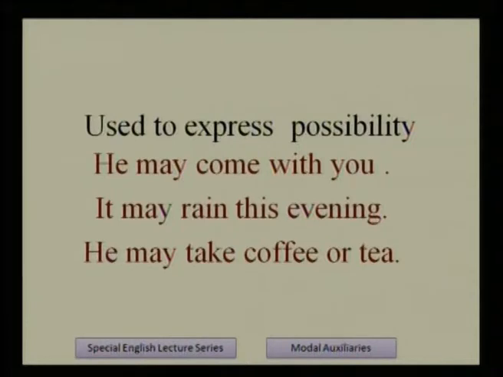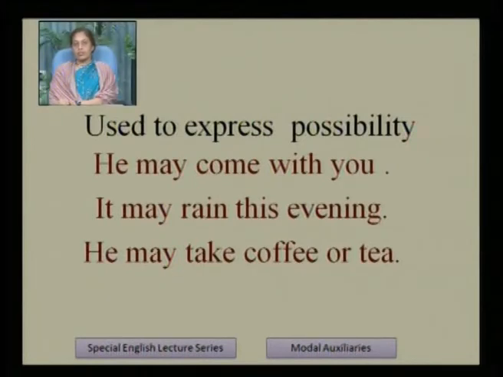So if we read and observe these sentences, then we find something different from the other sentences. He may come with you. Possibility: he may come, he may not come with you. This is the possibility coming from this sentence.